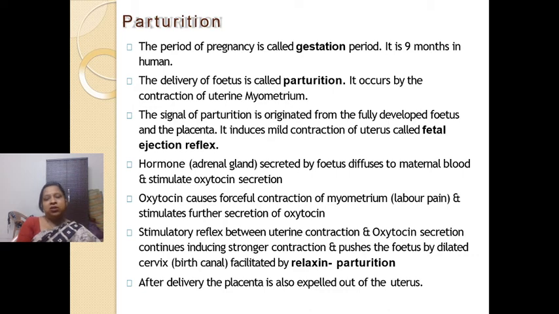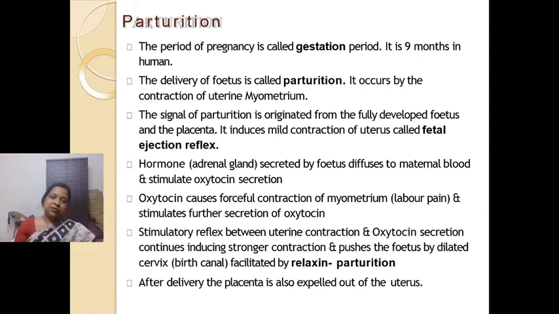Parturition. Parturition is the process that marks the end of the gestation period, when after the 9 months are complete, the baby is delivered. This process of delivery of the baby is known as parturition. We already know about the different layers in the uterus.